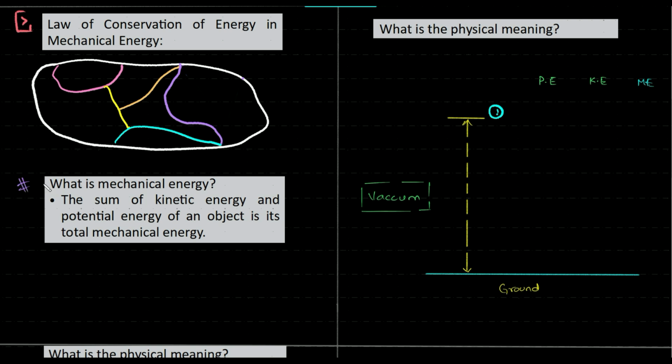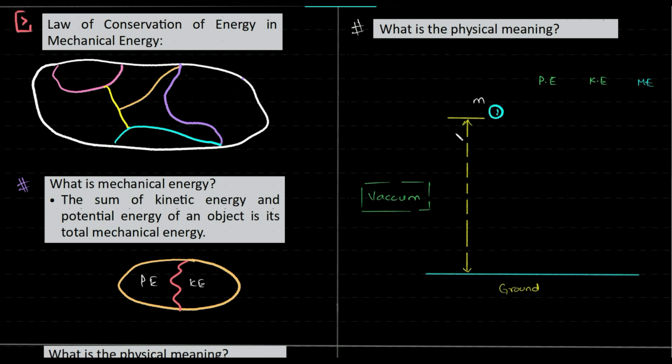Now applying this to the scenario of mechanical energy. If this represents mechanical energy, what happens? It is divided into potential energy and kinetic energy. So mechanical energy is a sum of potential energy and kinetic energy. So what does it mean? I'm sure you will be able to figure it out by now. I already kind of gave the answer away, but let me explain it with the help of a scenario we can relate to, an object falling.